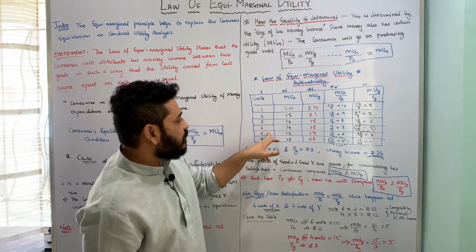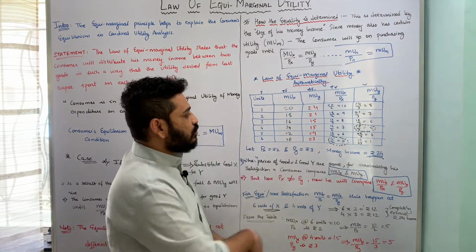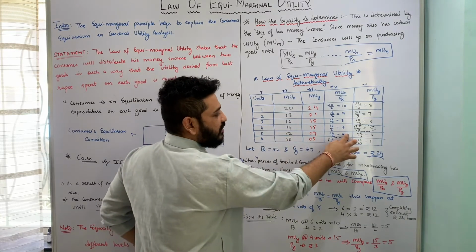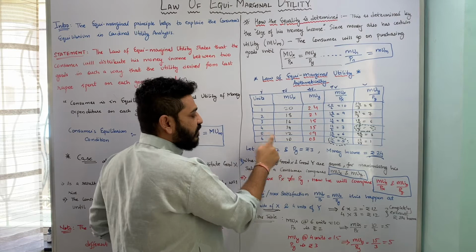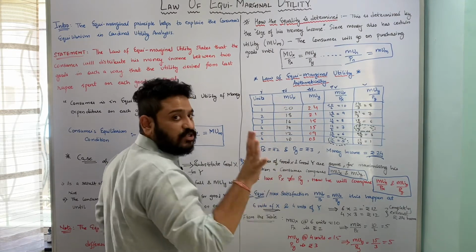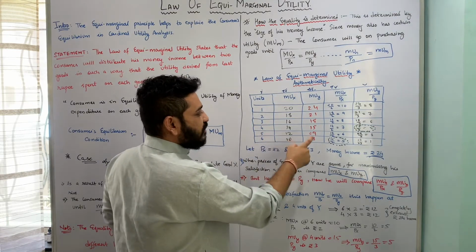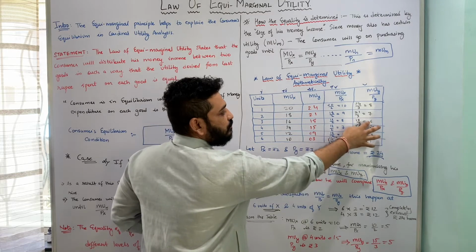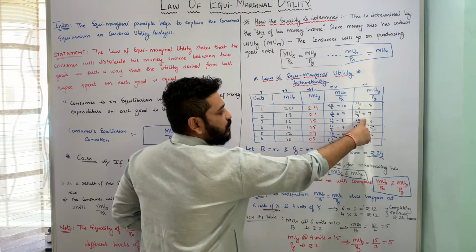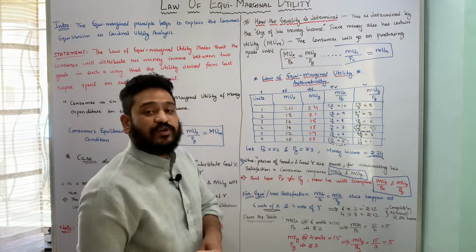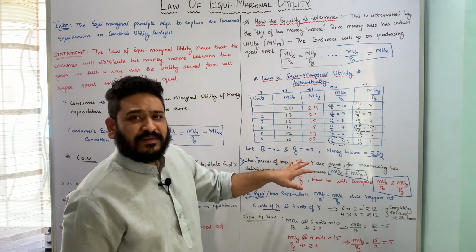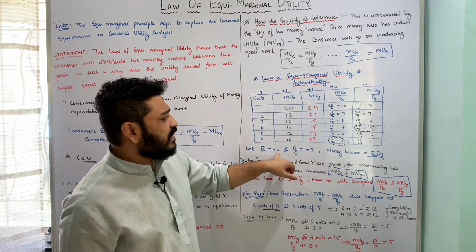But this is not feasible for me given my money income, because what is happening is, at 6, I am taking 5 units of good X. That means 5 into 2, I will exhaust 10 rupees. And at this point, where it is 3 units, 3 into 3 is 9. That means I am not fully spending my money income.